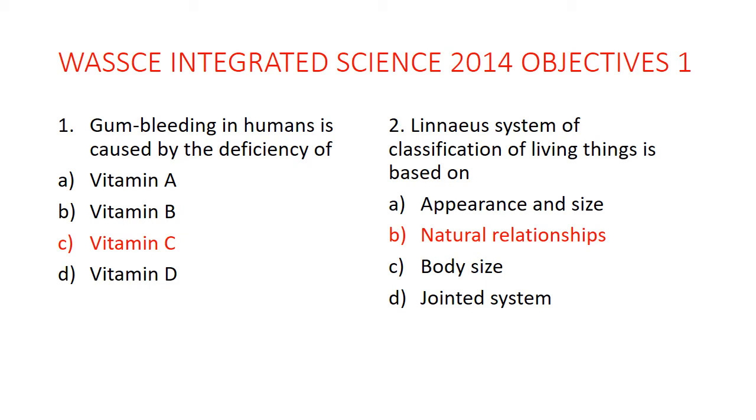For example, whales and bats are mammals. Bat, for instance, flies alright, but it's not considered a bird. Bat is considered a mammal. Why? Because it has fur or hair, and also because it gives birth. It doesn't lay eggs. Birds lay eggs, but bats do not lay eggs, so that's why bats are classified under mammals. So that's to tell you Linnaeus' system of classifying living things is based on natural relationships, not just on their appearance or body size or jointed system.